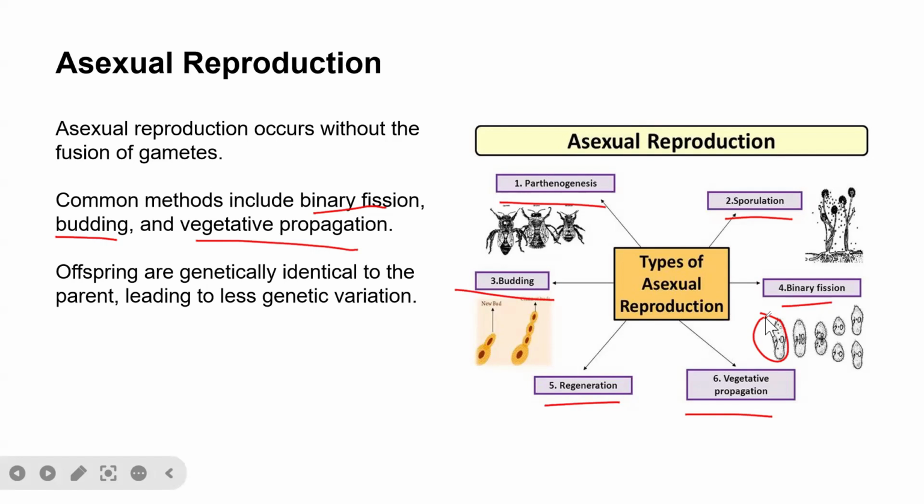But in the case of sporulation, the matured organism releases spores, and the spores will undergo germination to produce the organism itself. And for the budding, of course, they usually develop a bud in their body, that is the organism, and then the bud will be developing, and it will reach a stage where it will detach itself from the main organism. So these are actually the different types of reproduction.